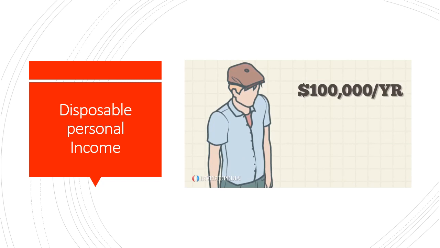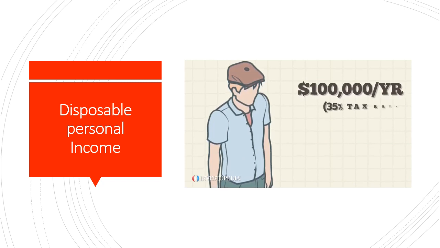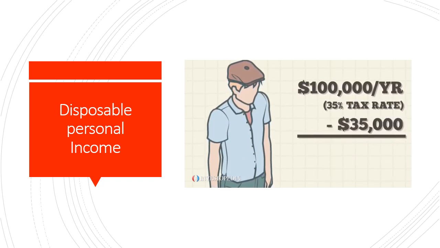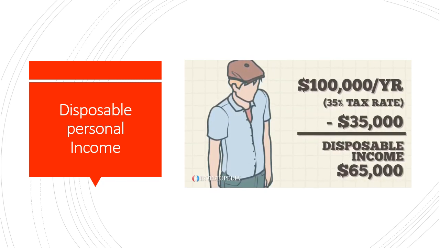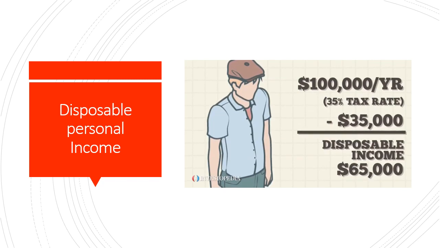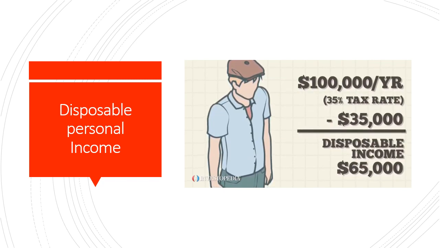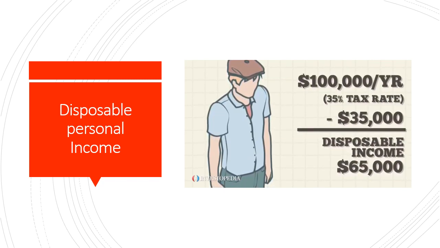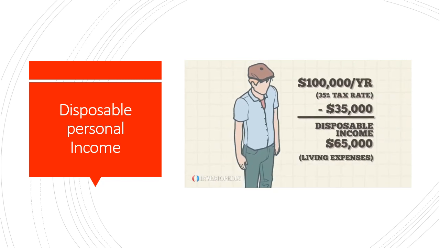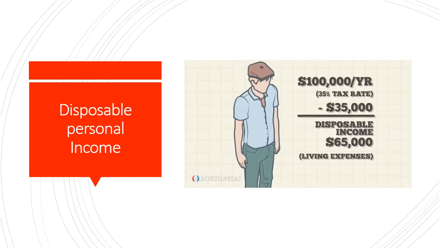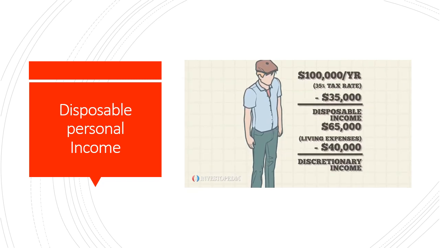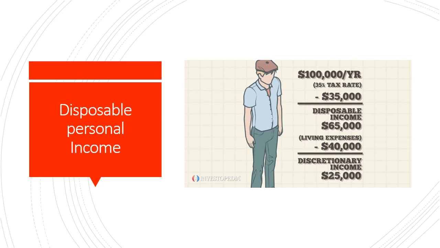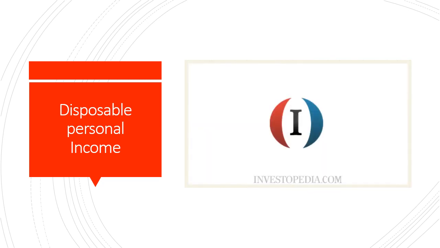Harry earns $100,000 per year. If the tax rate is 35%, then Harry's disposable income is $65,000: $100,000 minus $35,000 in taxes. This $65,000 is the money Harry uses to maintain his lifestyle. Assume Harry's housing, utilities, food, and clothing cost $40,000 a year. Harry's discretionary income for the year is $25,000: $65,000 minus $40,000.